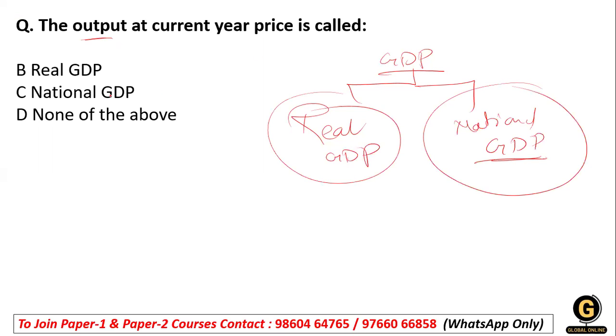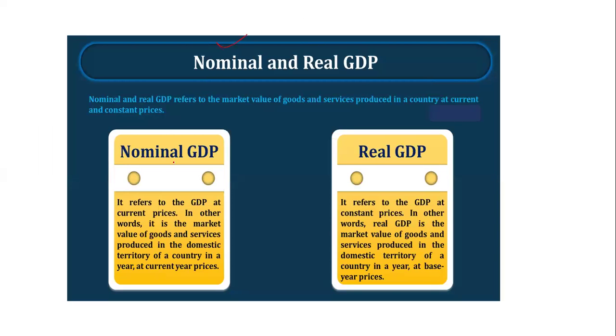Sorry, it's not national, it's nominal. So let's understand what is nominal GDP and what is real GDP. Nominal and real GDP refer to the market value of the goods and services produced in a country at current and constant prices. These are the two GDPs we calculate from the market value of goods and services.